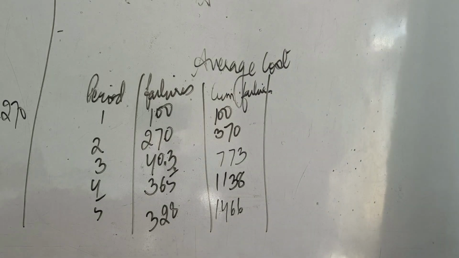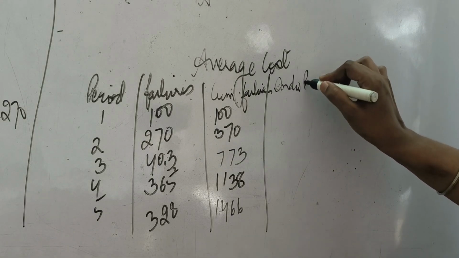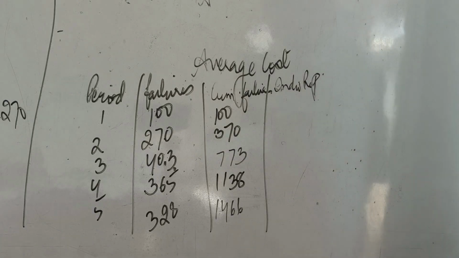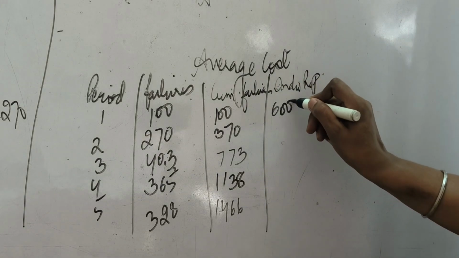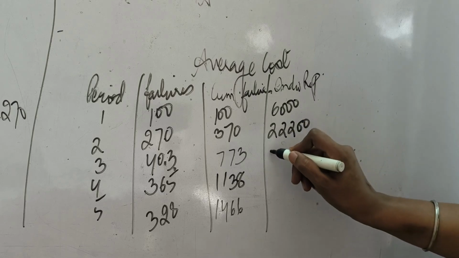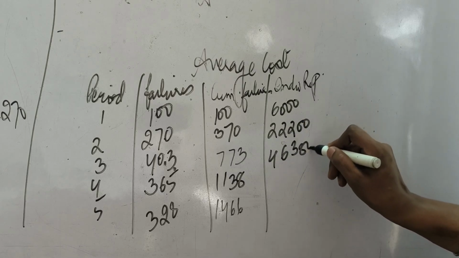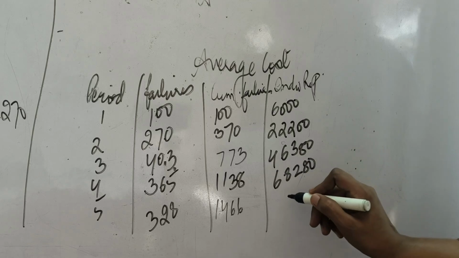So when these many tubes are failing, we have to calculate the individual replacement cost first. Individual replacement cost was given in the question, that was rupees 60. So we are going to multiply this column with 60. So first will be 6000, then 22200, then 46380, then 68280, and last is